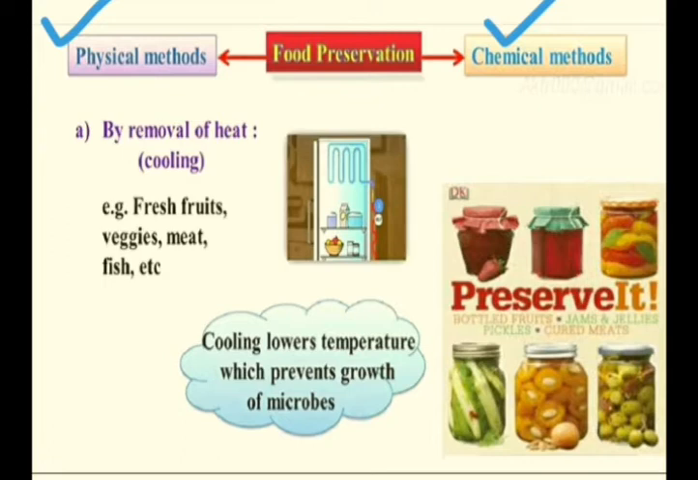Vegetables, meat, fish, these are some of the substances which need cooling to be preserved for a long time. Cooling lowers the temperature, which prevents growth of microbes. Basically, whenever we put anything in cooling conditions, it does not allow the normal temperature. So when the temperature is lower, the microbes are not able to carry out their biological process of fermentation, so we can easily preserve the food item.